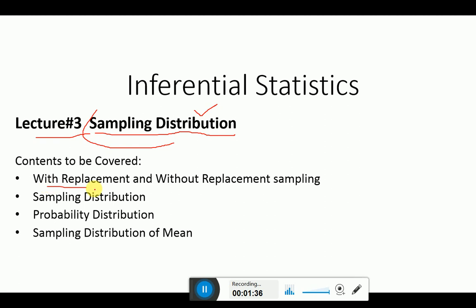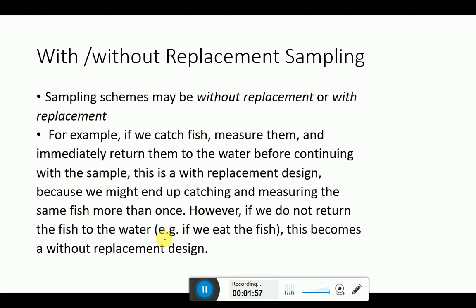Here we will discuss the with replacement concept versus the without replacement concept. Then we will discuss the sampling distribution. We will discuss the probability distribution, and then we will come to the main properties of your sampling distribution of mean. Now let's start from the first topic, that is with or without replacement sampling.